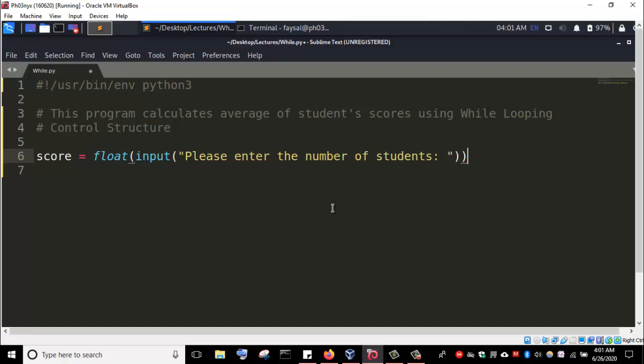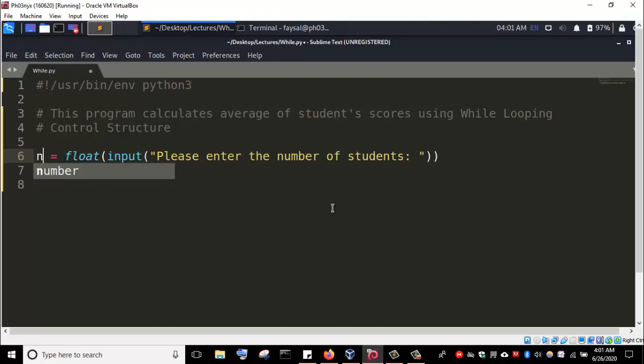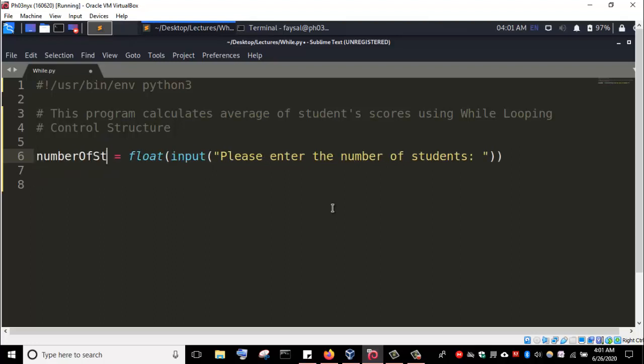All right, so I'll change this to number of students. So the first thing that we did, we asked the user of the program to tell us the number of students. So at this stage, we know the number of students whose scores average we are going to compute in this program.